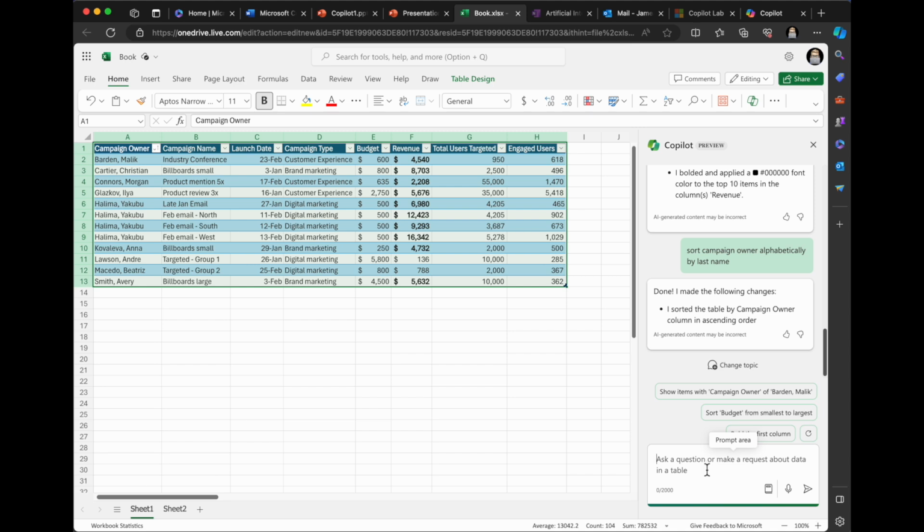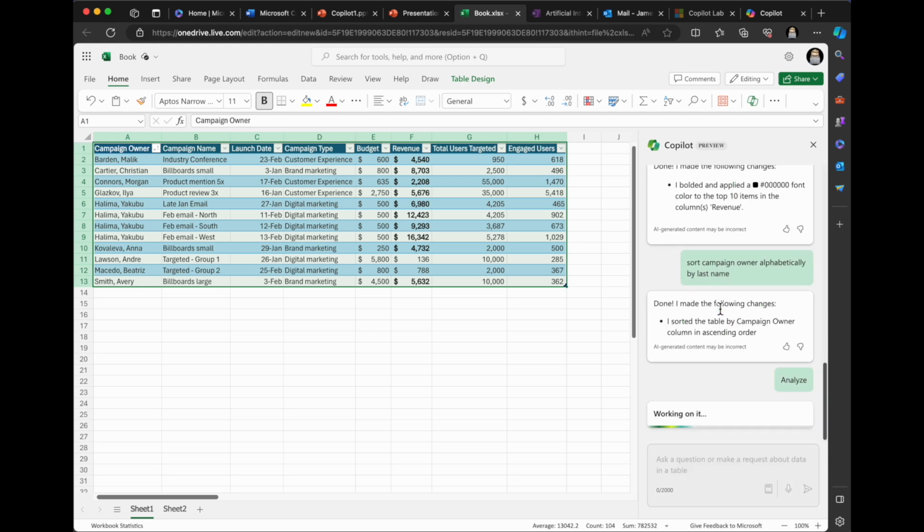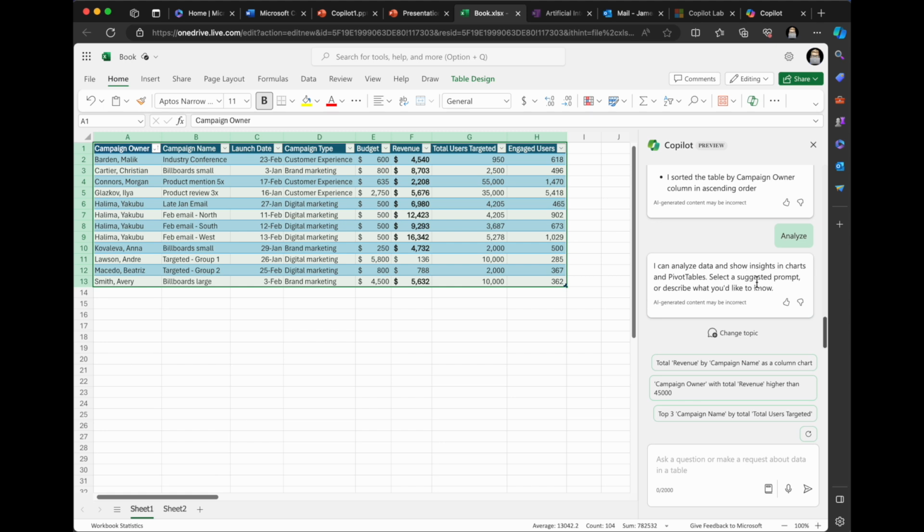Let's see here. Hmm. This is amazing. I mean, this really is just fantastic. I know there are people that are big Excel gurus who are going to find incredible ways to use this. Let's click the analyze button and see what it comes up with. It can analyze data and show insights and charts and pivot tables. So select a section on just what we'd like to know.